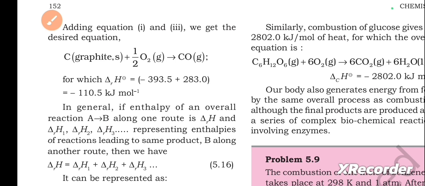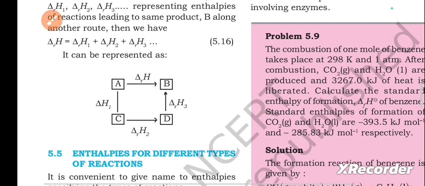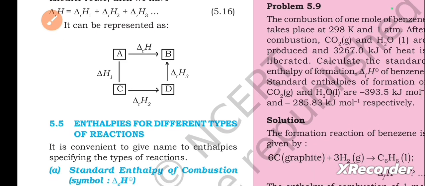In general, if the enthalpy of an overall reaction A to B along one route is ΔrH, and ΔrH1, ΔrH2 and so on represent enthalpies of reactions leading to the same product B along another route, then we have ΔrH equals ΔrH1 plus ΔrH2 plus ΔrH3 and so on. It can be represented as shown here, you can check it out.